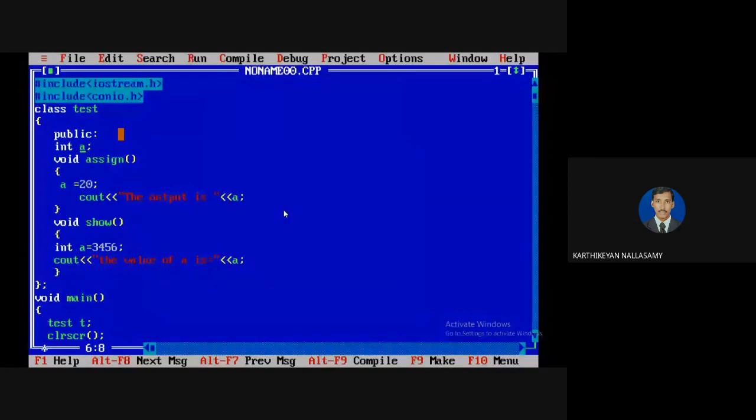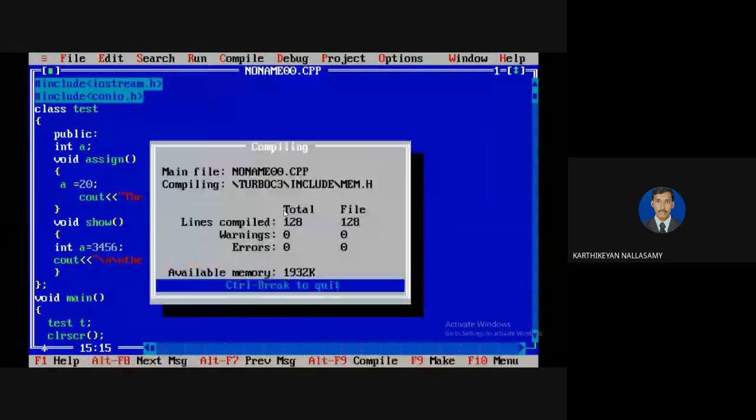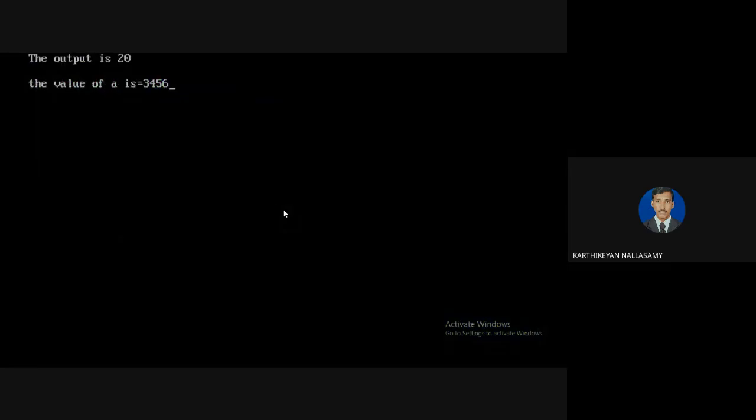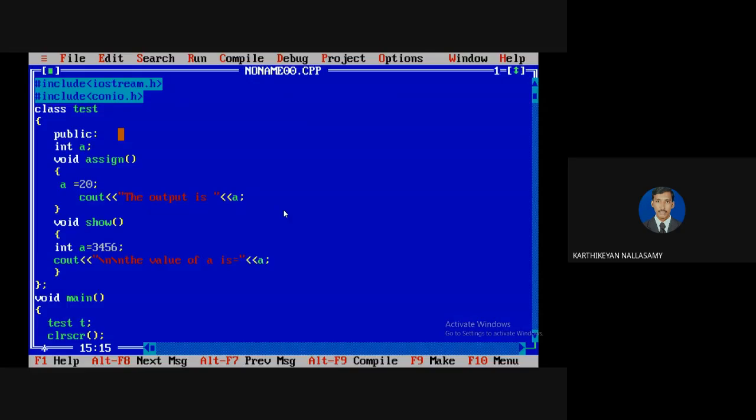Just a minute, I'm going to use /. That is called the manipulator endl. If you want, you can use endl also. It displays 20 when calling the assign method, but the show method displays 3456. Here I don't mind about this cout method.